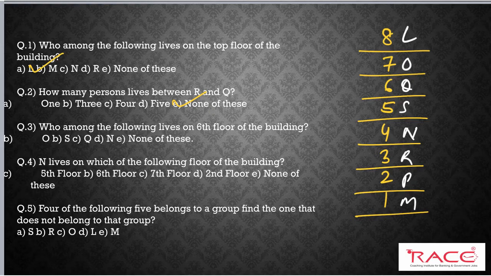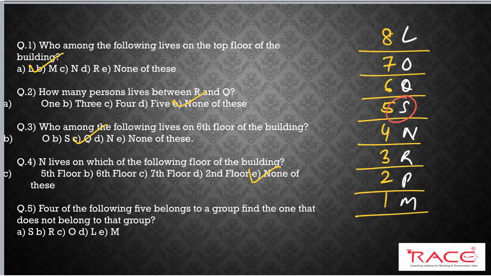Next, who among the following lives on the 6th floor of the building? Q is living on the 6th floor. So C is the right answer. Next, N lives on which of the following floors? 4th floor. So what is the right answer here? None of these. Final, 4 of them belong to the same group, which does not belong to the group? So first option is S. So where do we have S?